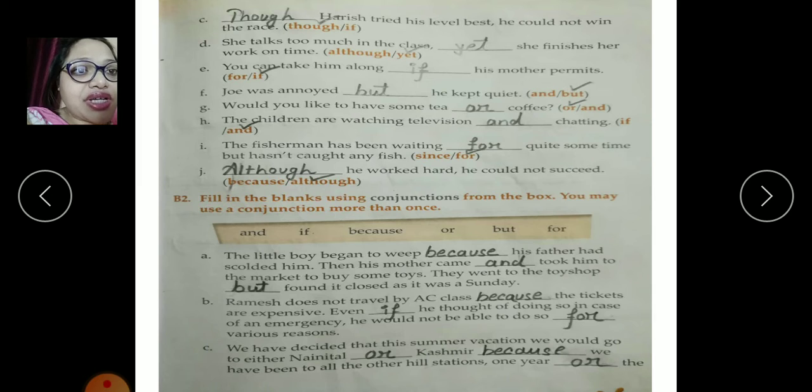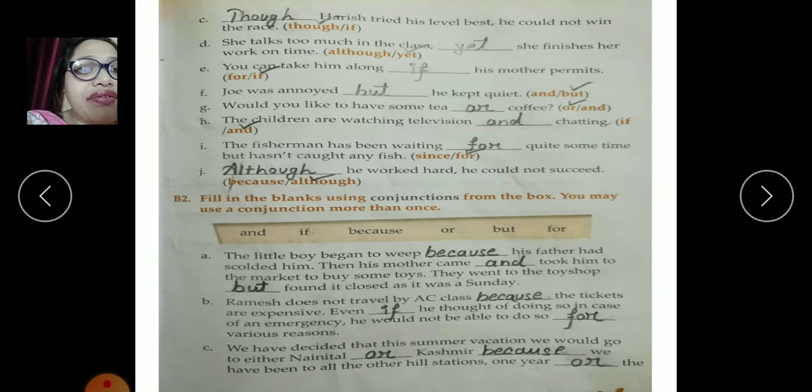Next, we have got a list of such words where we have to fill in the words. We have to choose the correct option. Though Harris tried his level best, he could not win the race. She talks too much in the class, yet she finishes her work on time. You can take him along if his mother permits. Joe was annoyed, but he kept quiet. Would you like to have some tea or coffee? The children are watching television and chatting. The fisherman has been waiting for quite some time but hasn't caught any fish. Although he worked hard, he could not succeed.